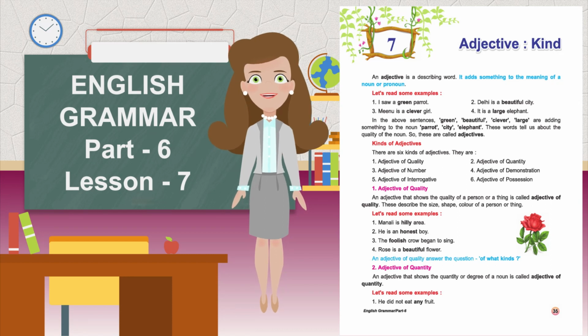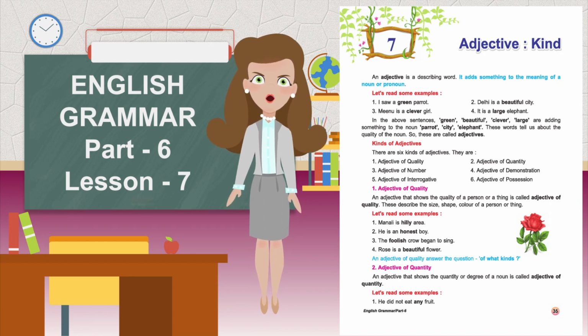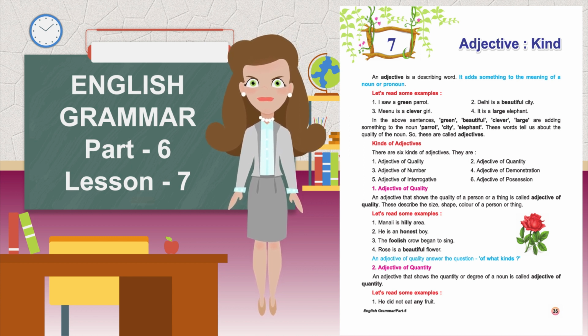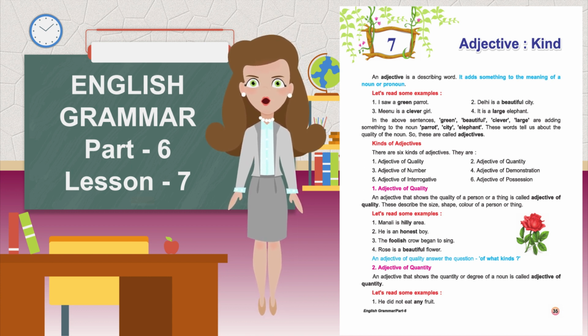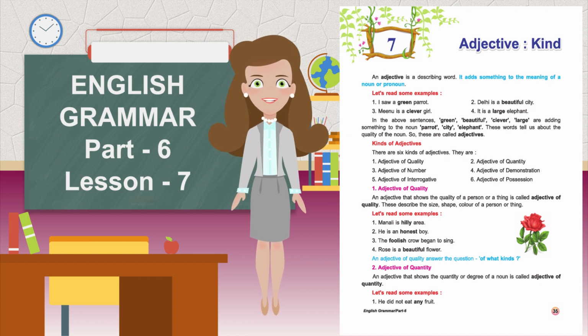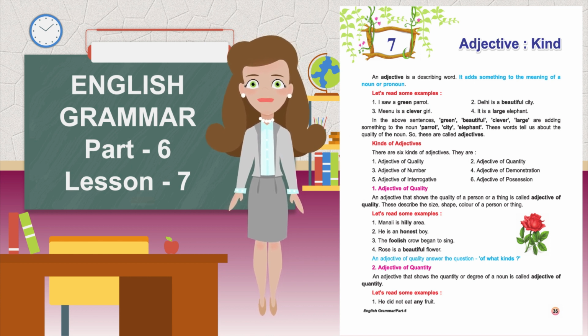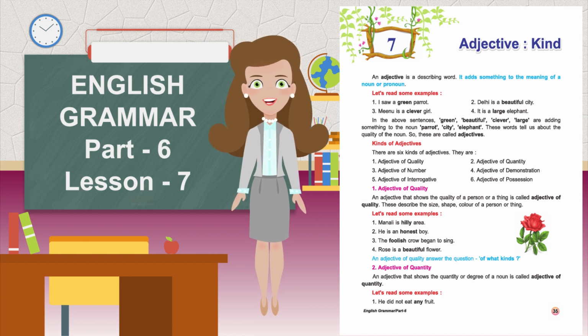Lesson 7. Adjective, kind. An adjective is a describing word. It adds something to the meaning of a noun or pronoun. Let's read some examples. I saw a green parrot. Delhi is a beautiful city. Meenu is a clever girl. It is a large elephant.